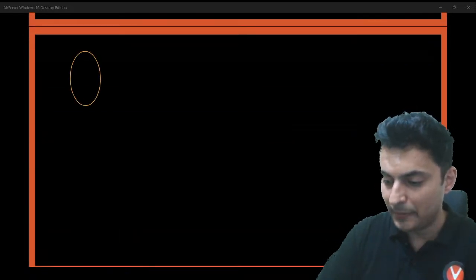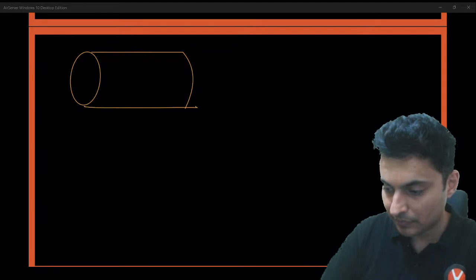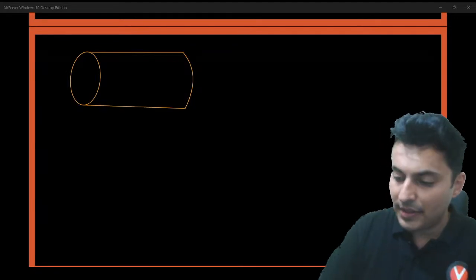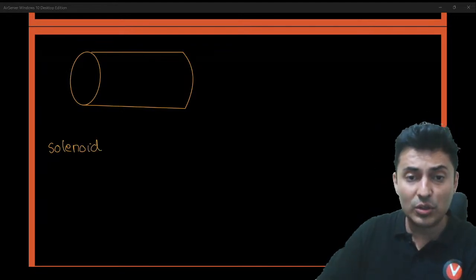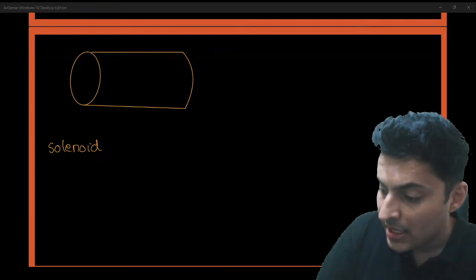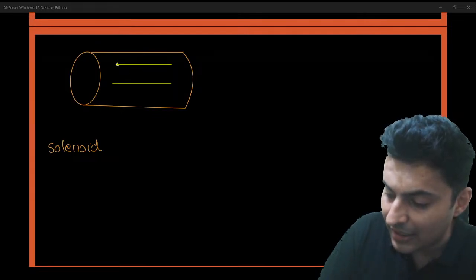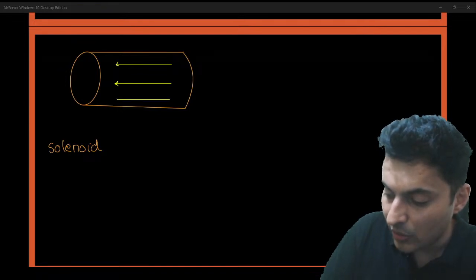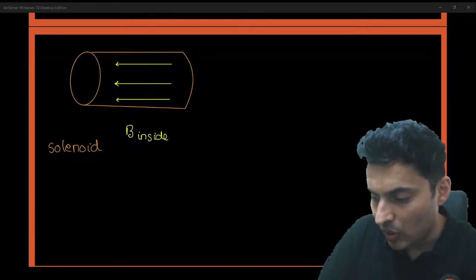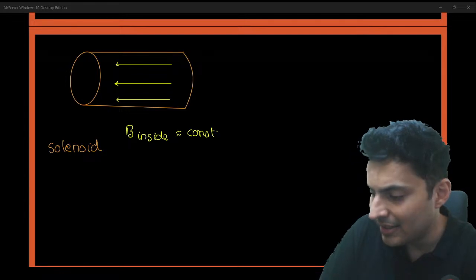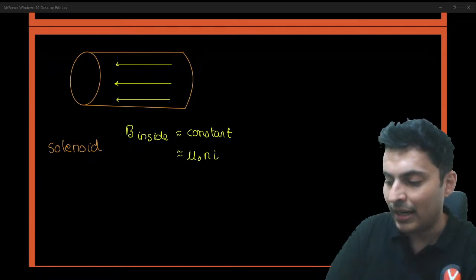If you take a solenoid, okay, this is a solenoid. You should know this with regards to the magnetic field lines. Very, very important. Inside a long solenoid, the magnetic field lines are almost like parallel to each other. So magnetic field inside is almost a constant. There is no change in it. And the formula is mu naught n i.